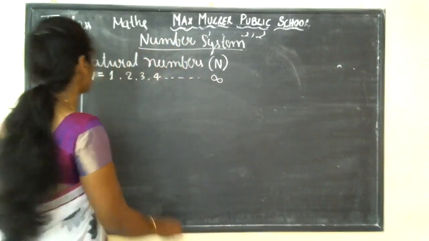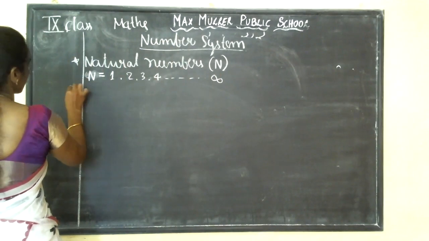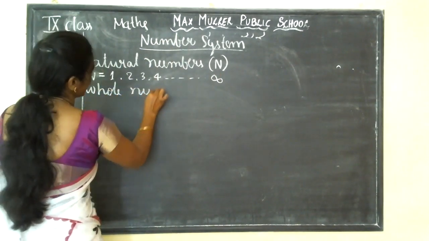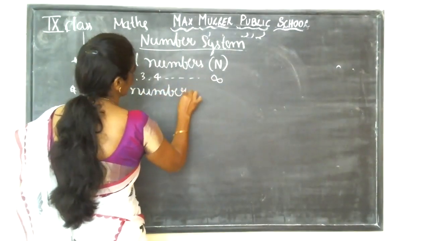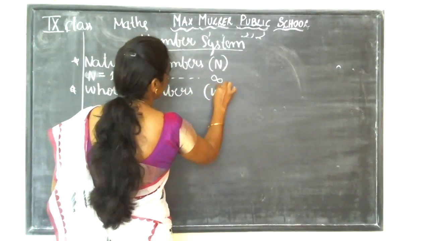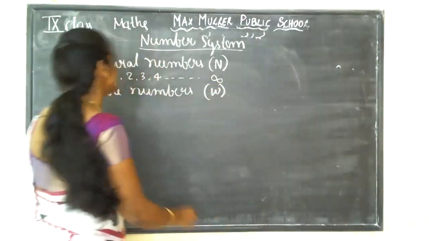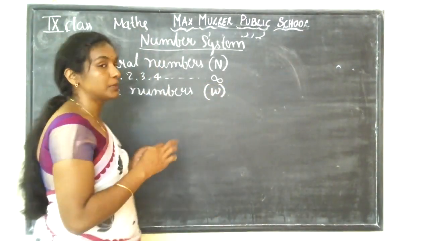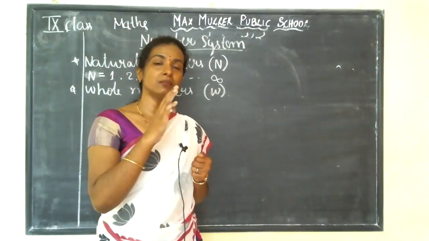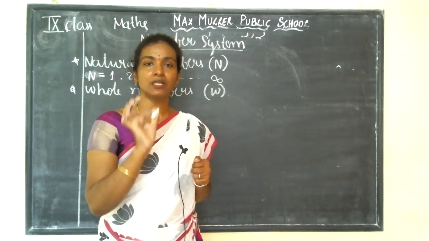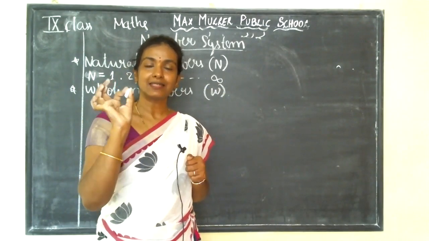After this comes whole numbers. This is denoted by W. What is a whole number? A whole number includes natural numbers and 0.